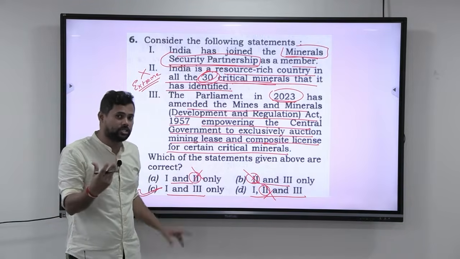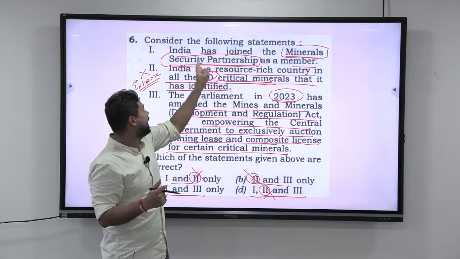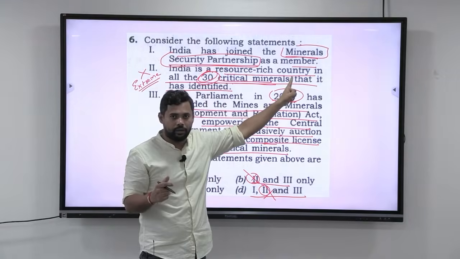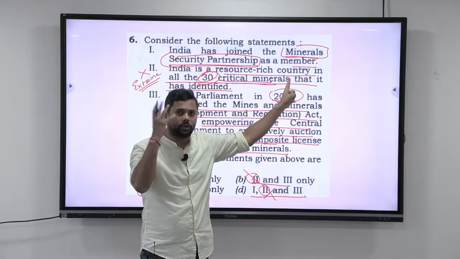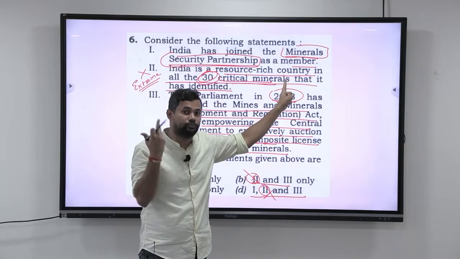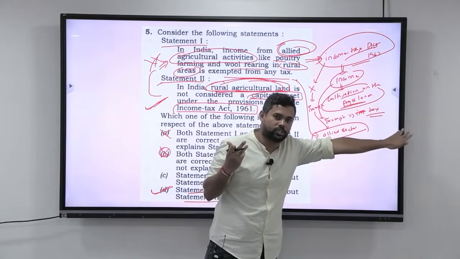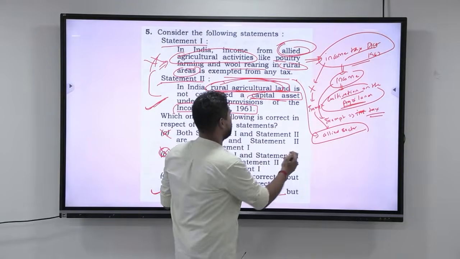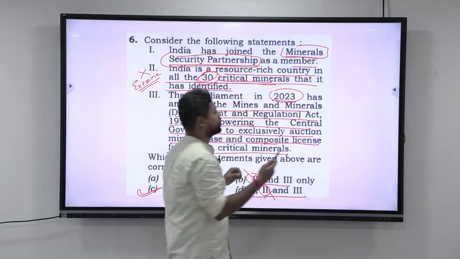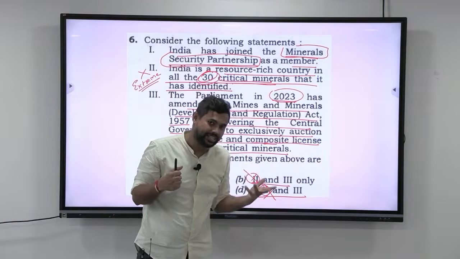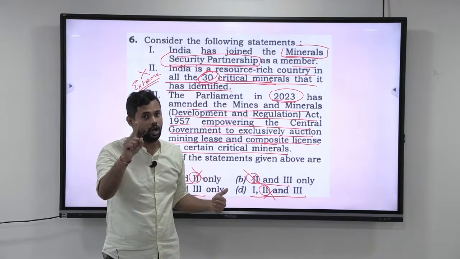But what happens the moment you read the first statement? India has joined the Mineral Security Partnership as a member. The moment you read this statement, your mind thought, oh, I don't know, I have not read current affairs, this is a difficult question, and then you jump to the next question thinking that, I'll come back to this. You have lost an opportunity here.